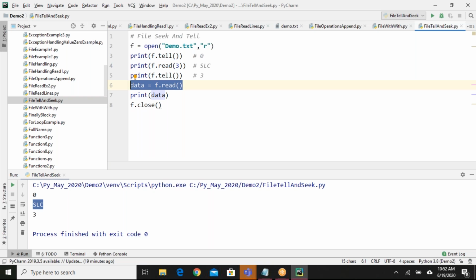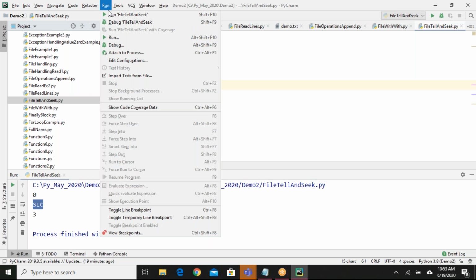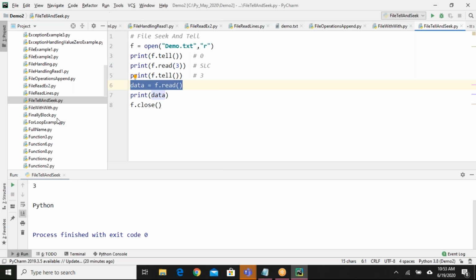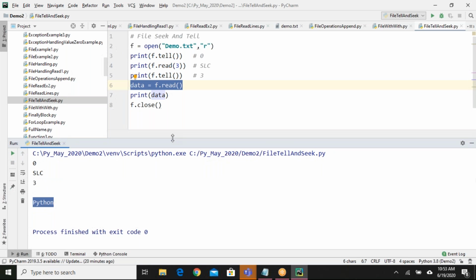Will it read from the beginning, or from the index where the cursor is currently? Okay, some people are guessing correctly. Yes, if I run this, see here what I got: Python.